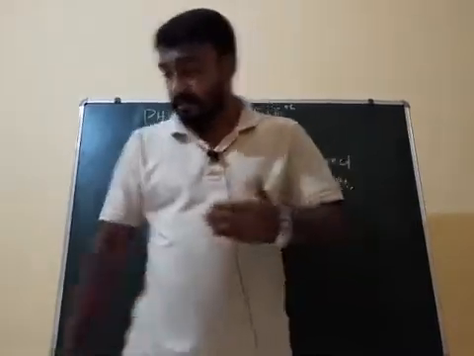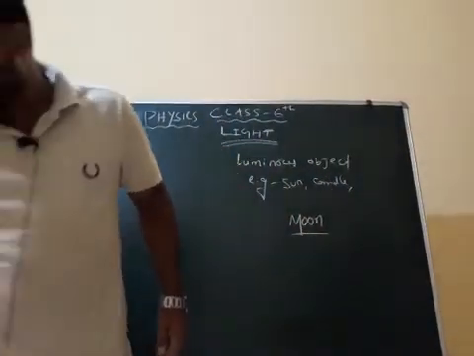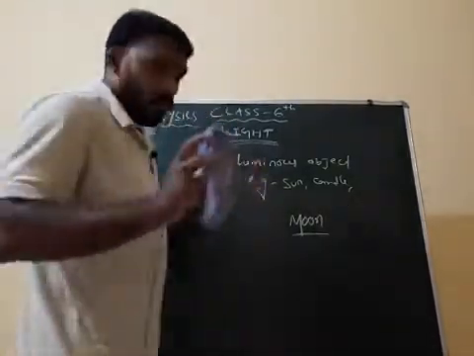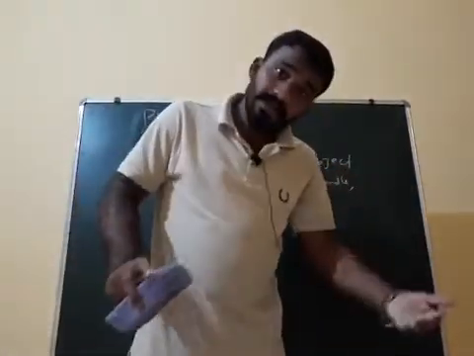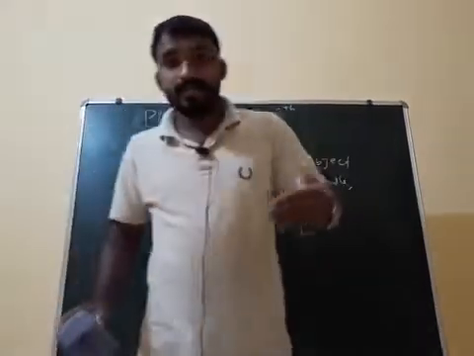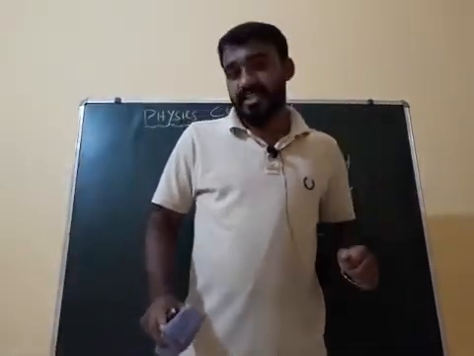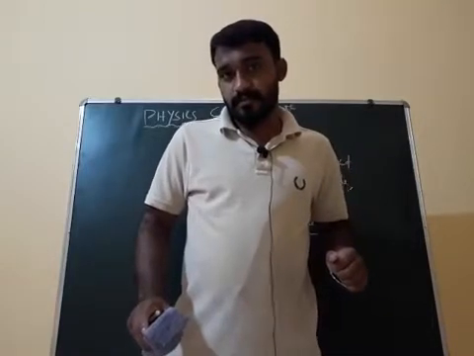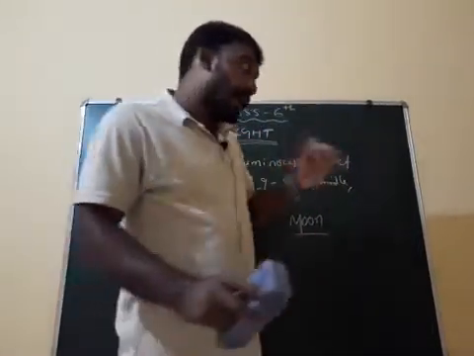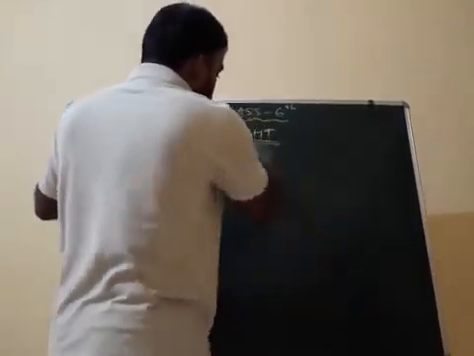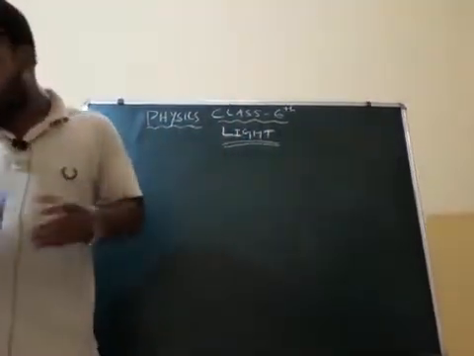Luminous and non-luminous. Understood? Luminous produces its own light. Non-luminous does not produce its own light. Clear? Another one is the incandescent source of light. What is that?